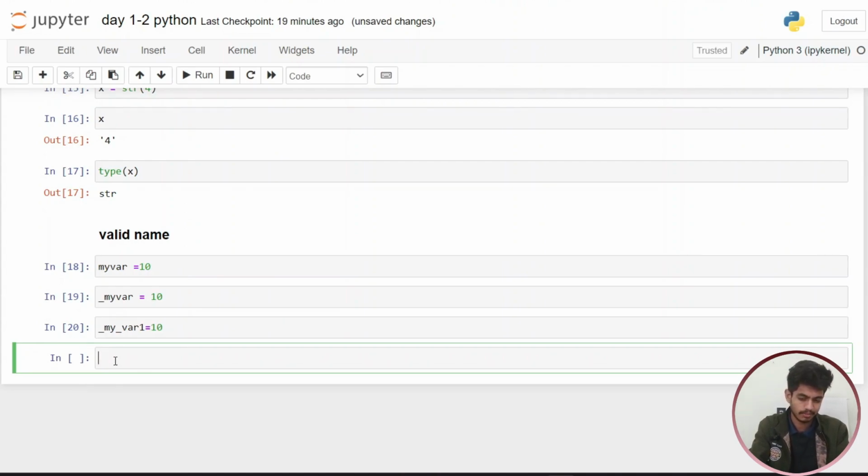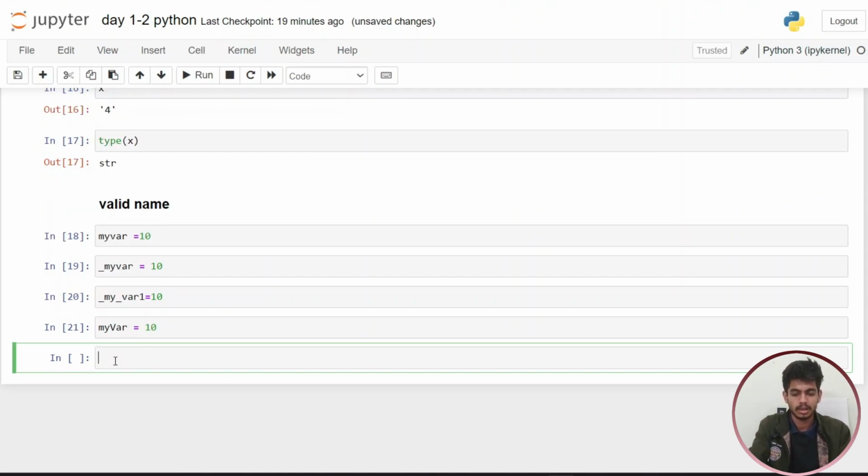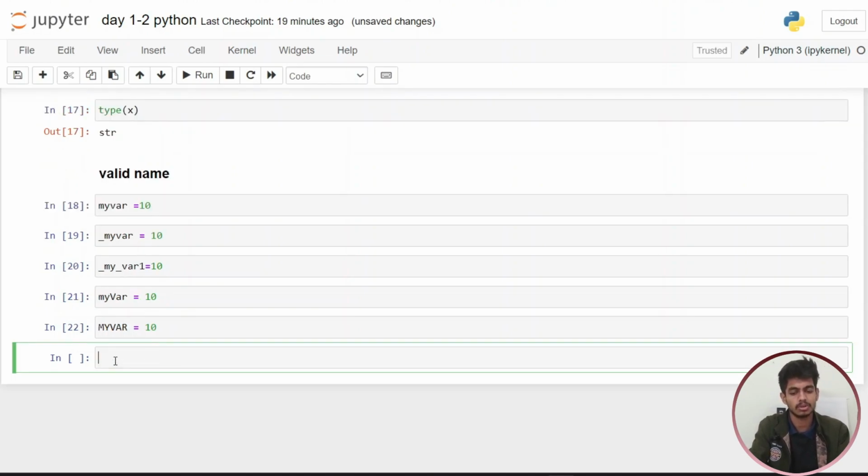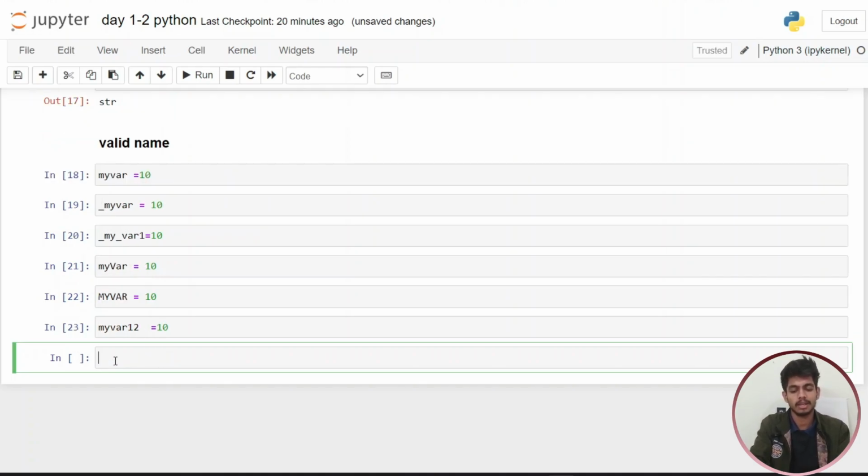If you want to assign a value in camel case, we declare the variable starting with a small letter, but in the middle we have a capital letter. So this is our camel case valid variable name. After this we make a variable with all capital letters. I declare it with all capital letters, and this is also a valid variable name. So these are some valid variable names. If you want to use a number in the variable, like myvar12 equal to 10, this is also a valid variable name, because all these lines of code execute simply and will not give you any type of error.